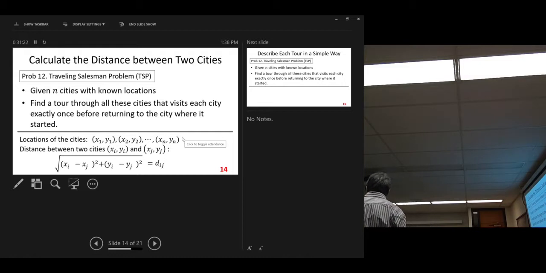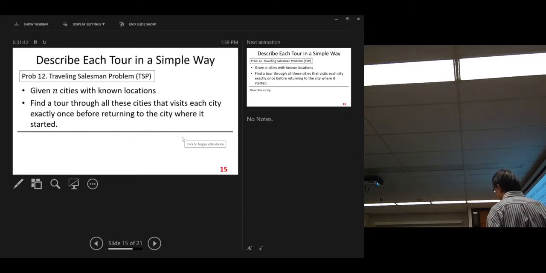Very simple. We use this formula to calculate the total distance of a tour. So given a tour, we can easily find its total distance.